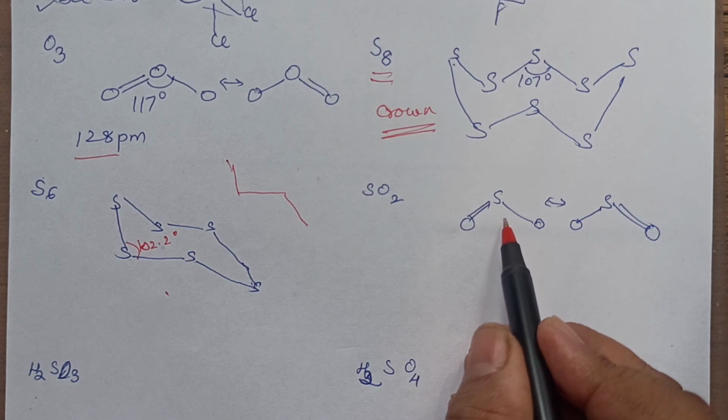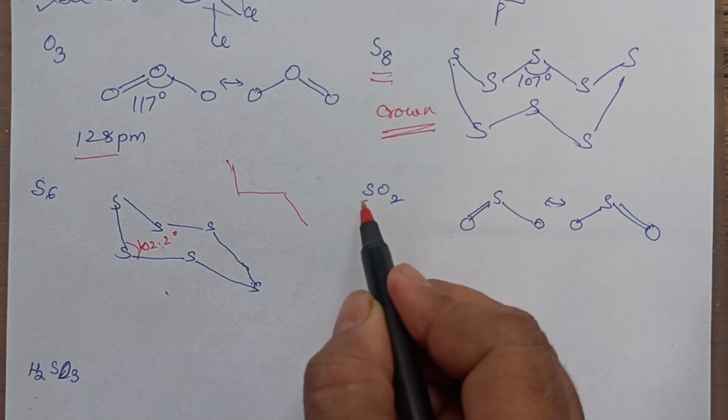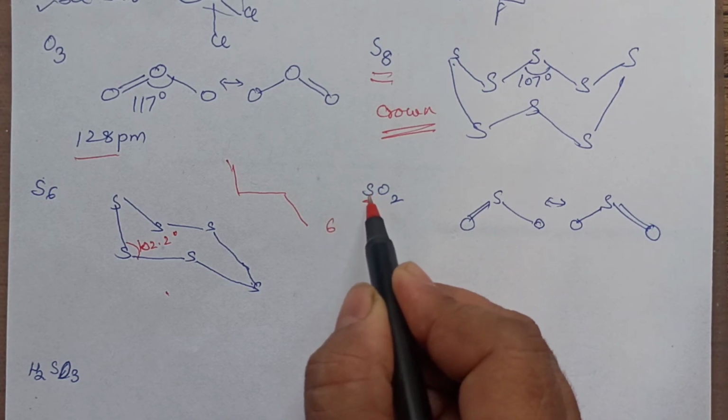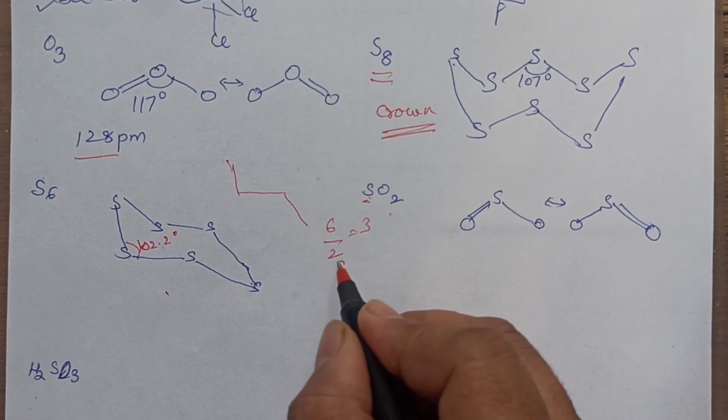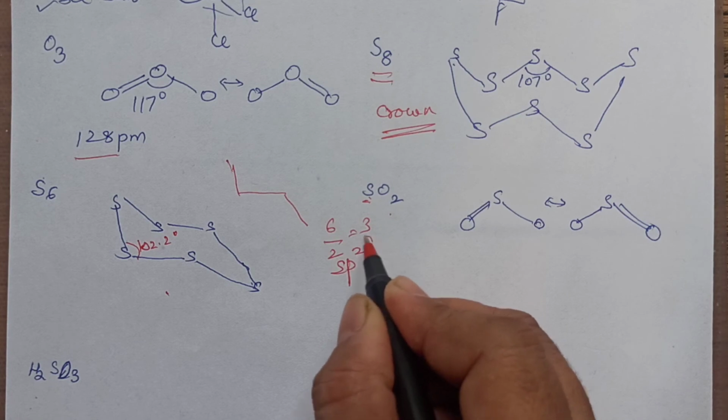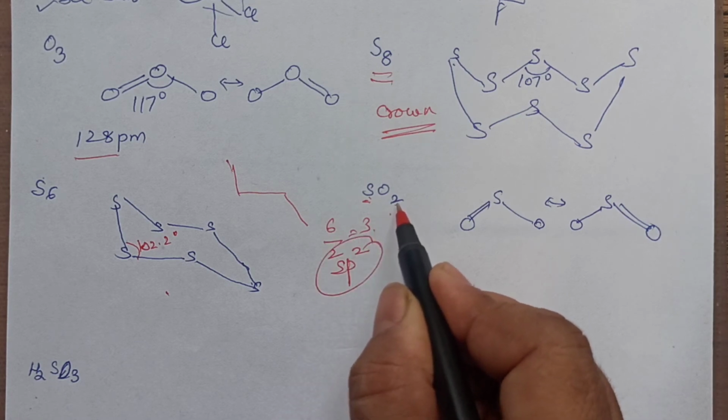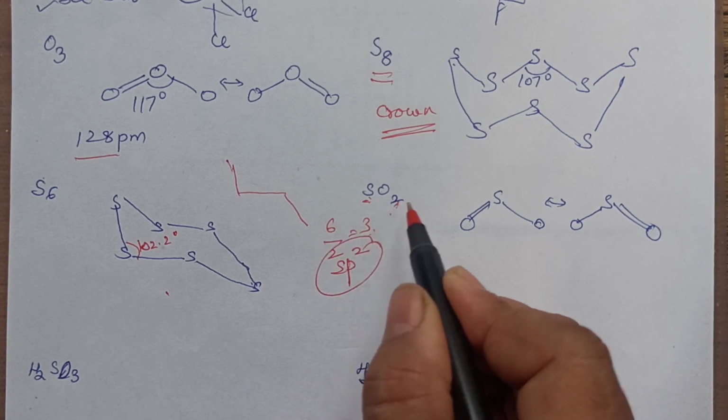This also you can calculate with the hybridization. Sulfur has 6 valence electrons. Oxygen surrounding we do not add. Divide by 2. That means 3. 3 means sp2 hybridization. And 3, and this one is 2. So 3 minus 2, 1 lone pair.